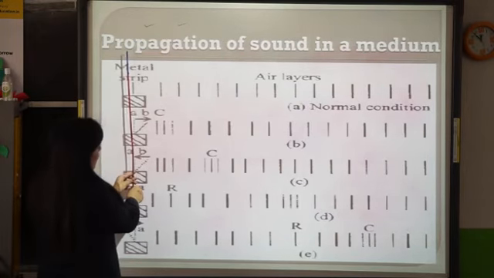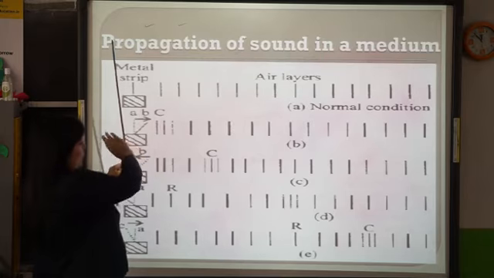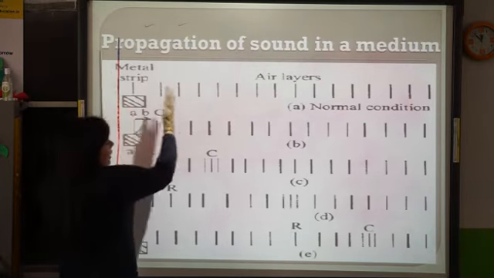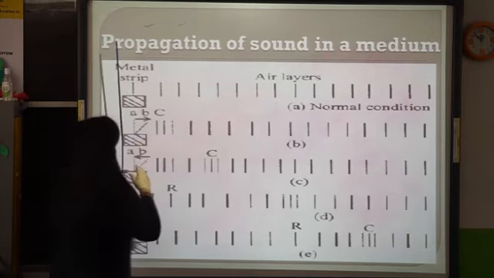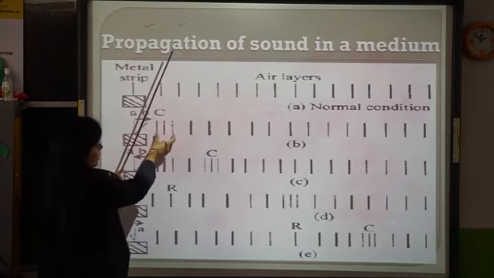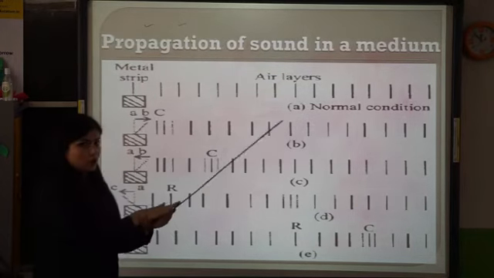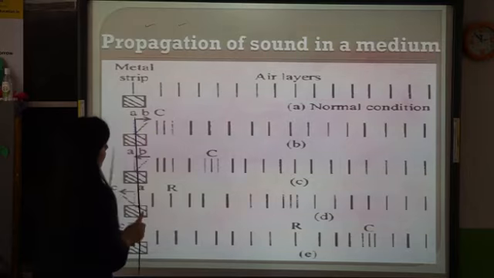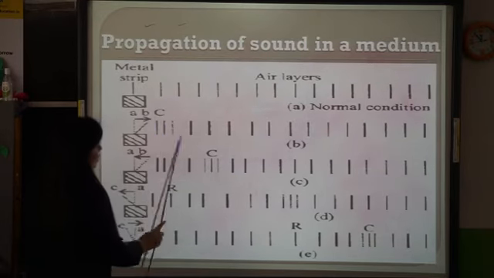First, the middle strip is there. Without any vibration, when you are not doing anything to the middle strip, the air layers are at the same distance, equal distance to each other. Now, when you push it forward, there is compression because we are pushing the air molecules forward. So a layer, a compression, is generated over here.